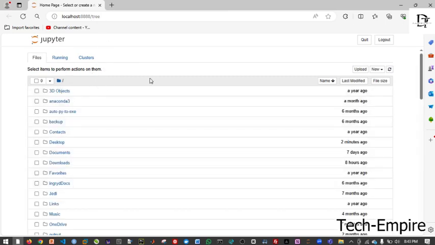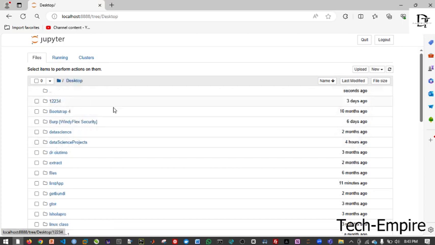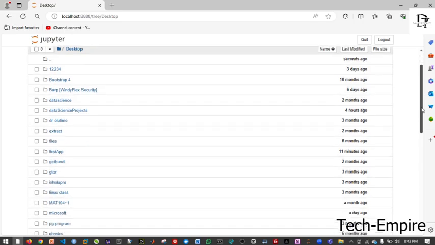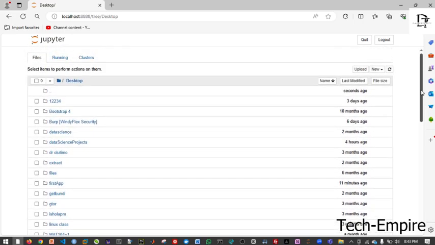And do not forget, to be on the safer side, always save your work to desktop. By the time you start checking, you slowly see desktop. So just click desktop, that is, you are now on your desktop. All the folders you have on your desktop, you are going to see them here. Assuming you have created your folder already, you can just navigate through it here. I have a lot of folders here, so I can just pick one.